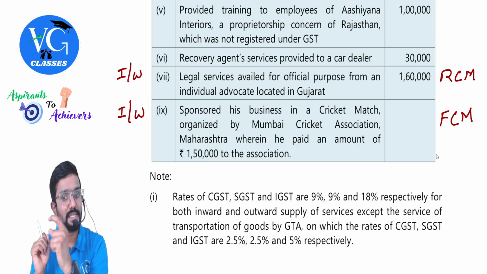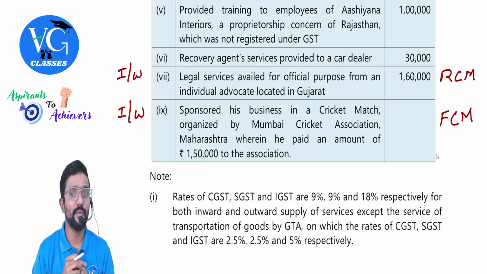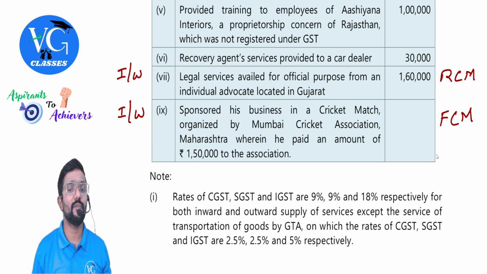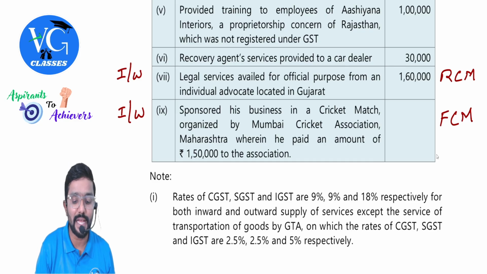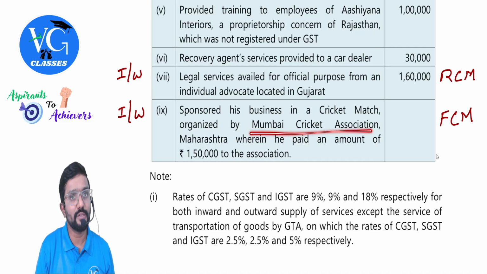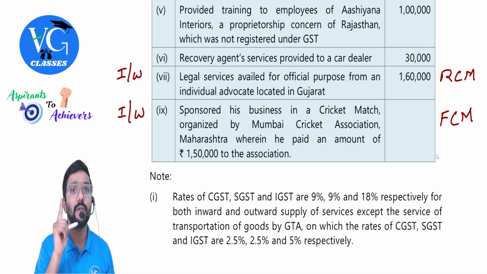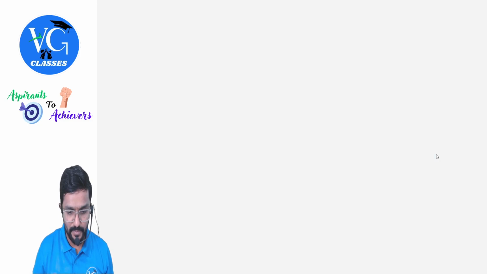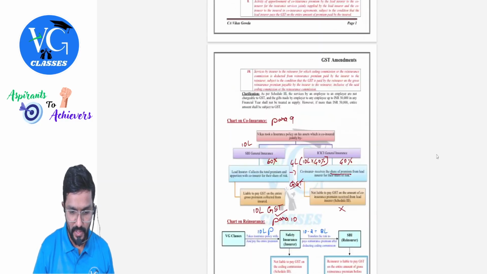Sponsored is business in cricket match organized by Mumbai Cricket Association, Maharashtra, wherein he paid an amount of 1,50,000 to the association. Guys, association means which is that association? Mumbai Cricket Association is the supplier and Sagar is the recipient. Is RCM applicable? No. Sir, please pay attention. There is an amendment in this. I will just cover it up.